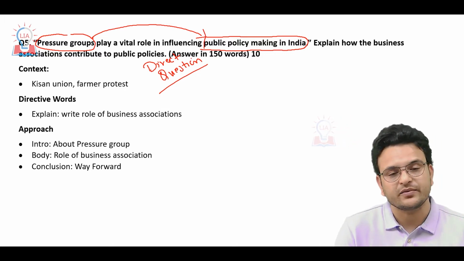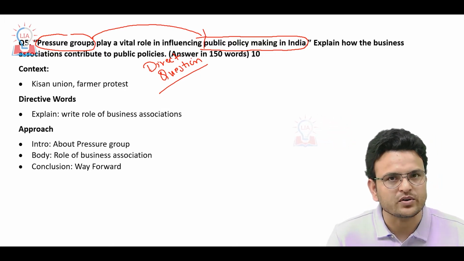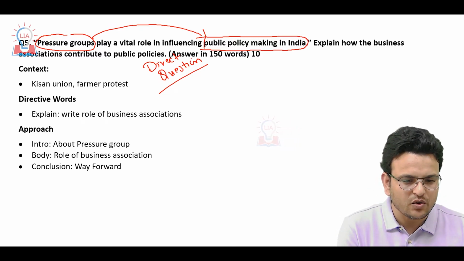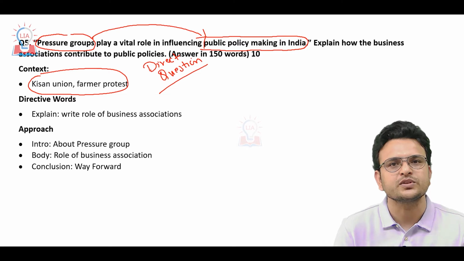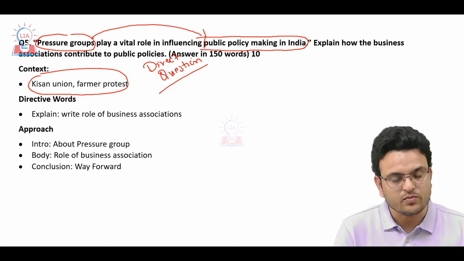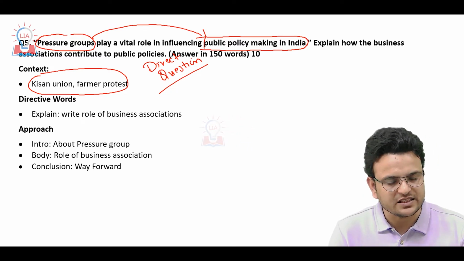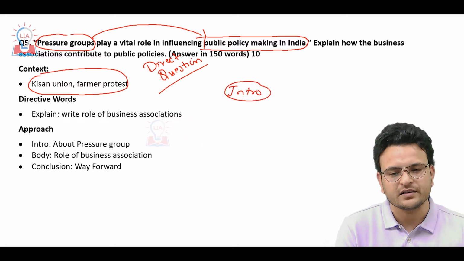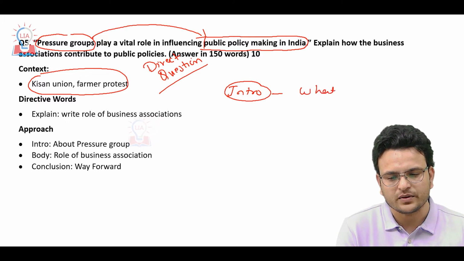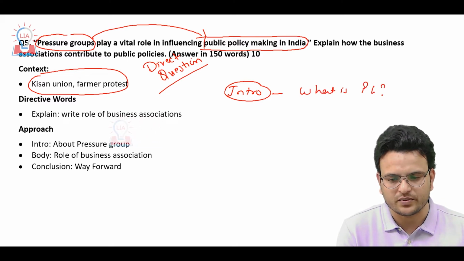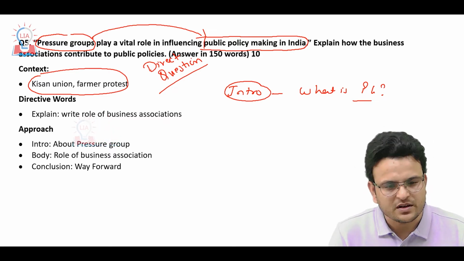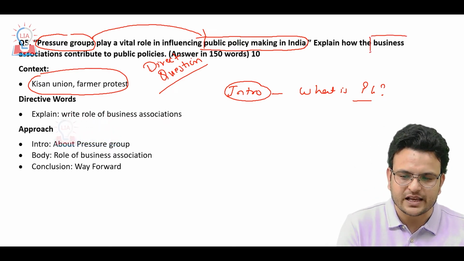So in the introduction, like we have seen this farmer protest also, we have seen Kisan unions also. These all are types of pressure groups, and what type of role they are playing at this present time. So in the introduction, simply you have to define what a pressure group is. Then you have to mention pressure groups can be of various types. One type we have is business associations.